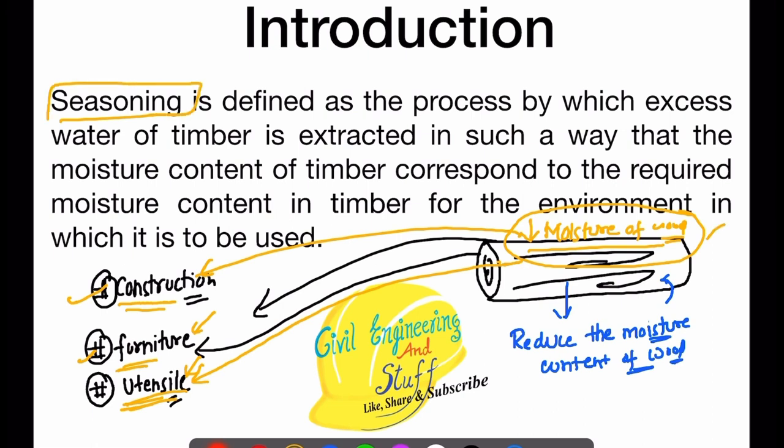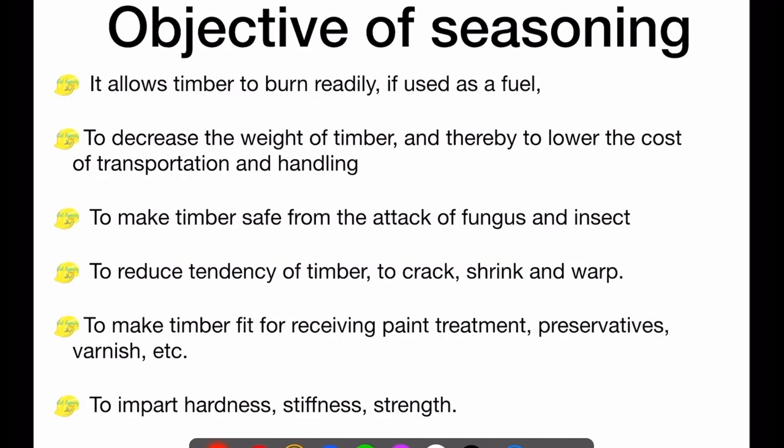Seasoning is reducing the moisture of the wood. Why do we reduce the moisture of the wood? So that it can be used for the intended purposes. Okay, this is what seasoning means. Now, why do we need the seasoning process, right? We have discussed right now that seasoning is done so that the wood becomes stronger, more durable, and fit to be used for the intended purposes, right?